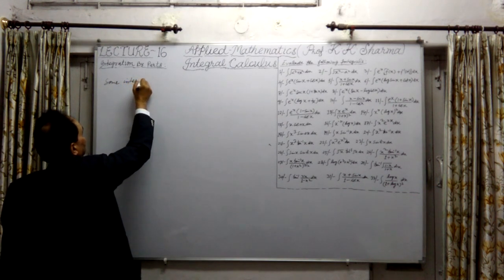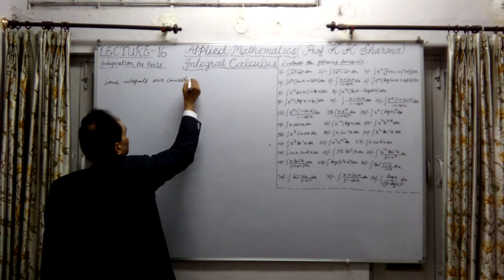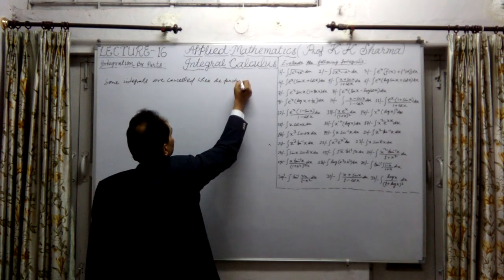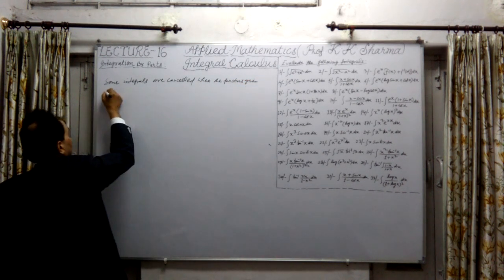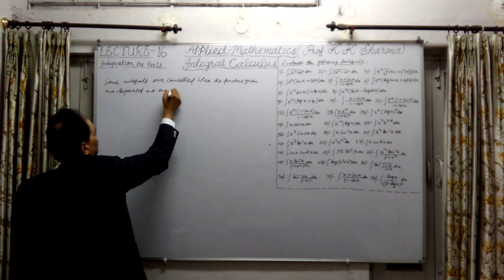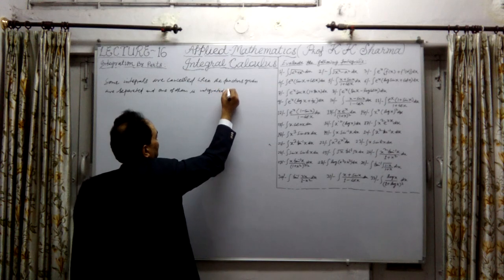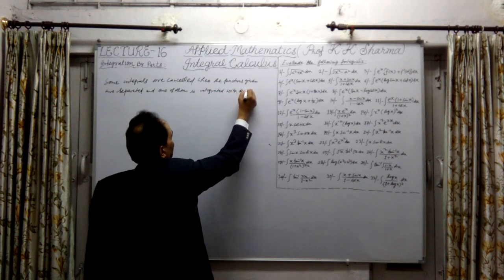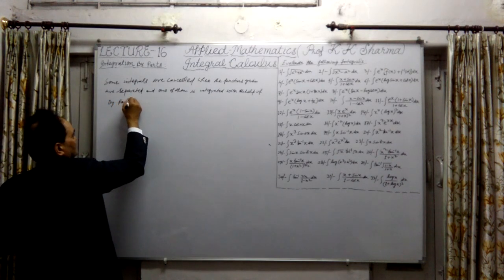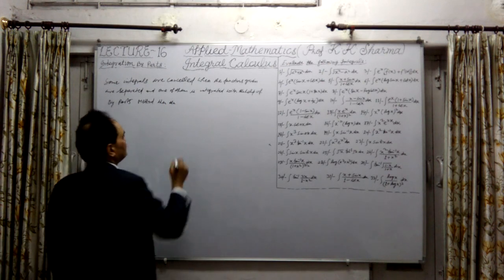Some integrals are cancelled when the functions given are separated and one of them is integrated with the help of bypass method. Then the other integral is cancelled.